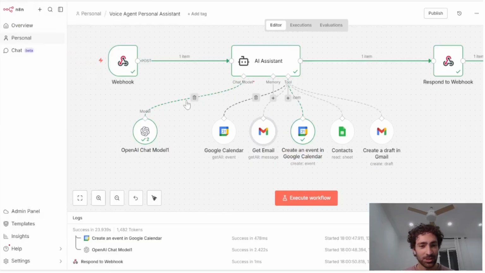Okay, and there you have it. So there was a really quick example of how it would work. It's very basic, but of course, there's a lot of opportunity here.